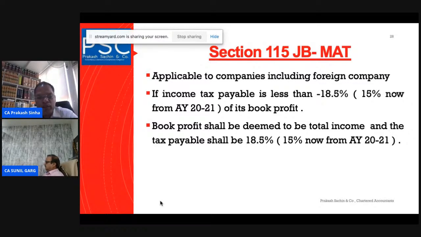So Section 5 is not a sacrosanct provision. There are certain provisions which will supersede Section 5 here. We say that subject to the provisions of this Act, the total income of any previous year of a person who is a non-resident includes all income from whatever source it is derived, which is received or deemed to be received in India in such year on behalf of such person. If it is received in India or deemed to be received in India by the non-resident, then such income will be taxable in India. The second part is that it accrues or arises